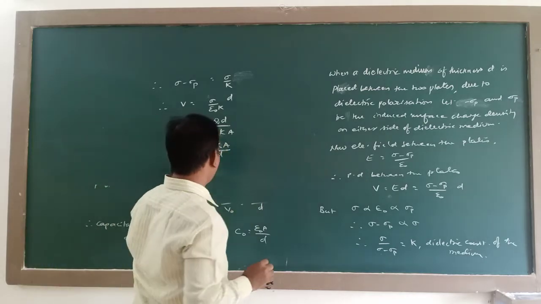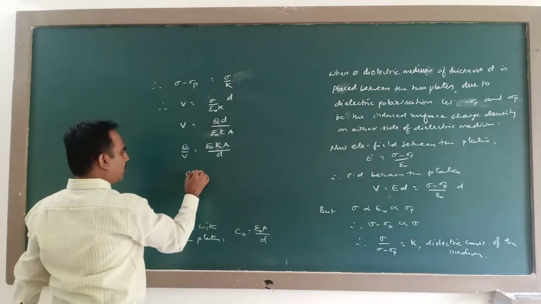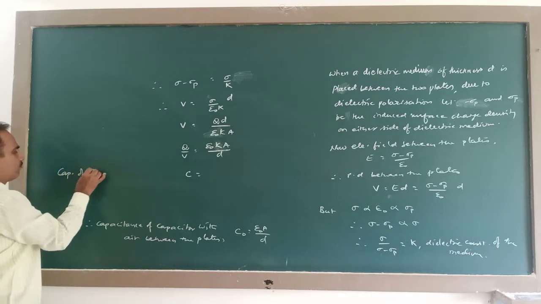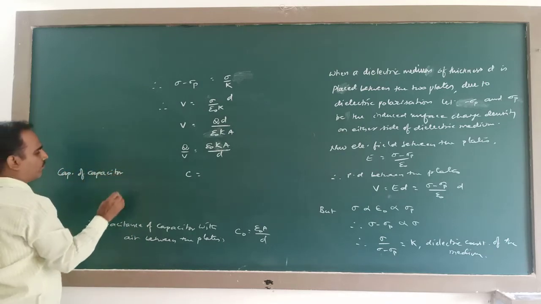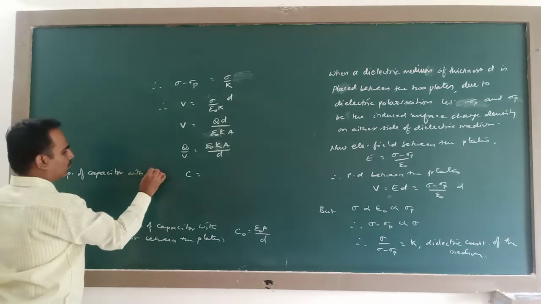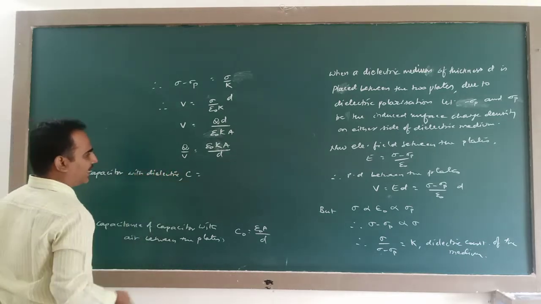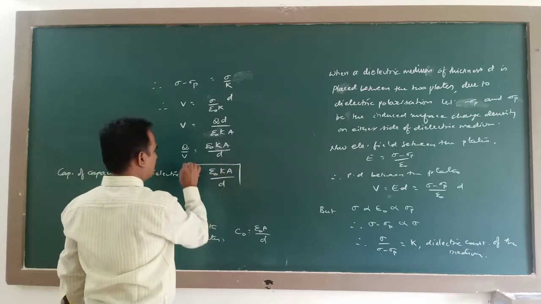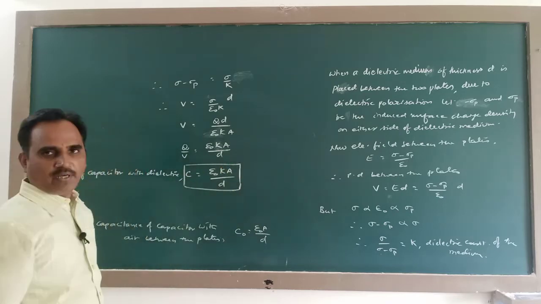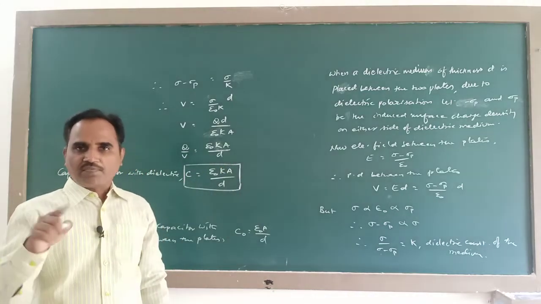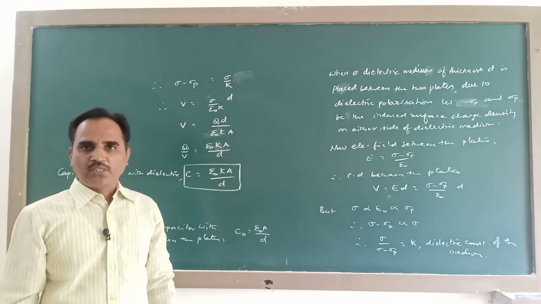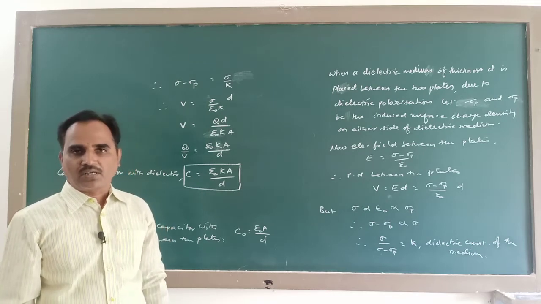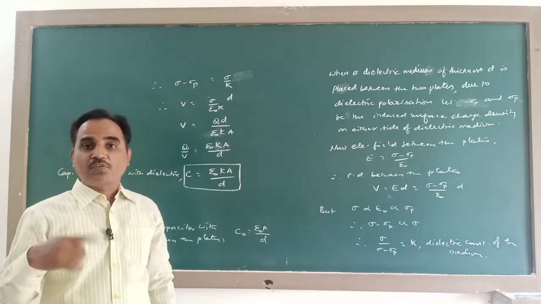What is this Q by V? This is the capacitance of the capacitor with the dielectric. Capacitor with the dielectric, C is equal to epsilon naught K A by D. That means instead of air, when you use a dielectric medium of dielectric constant K between the two plates of a parallel plate capacitor, capacitance will increase K times.